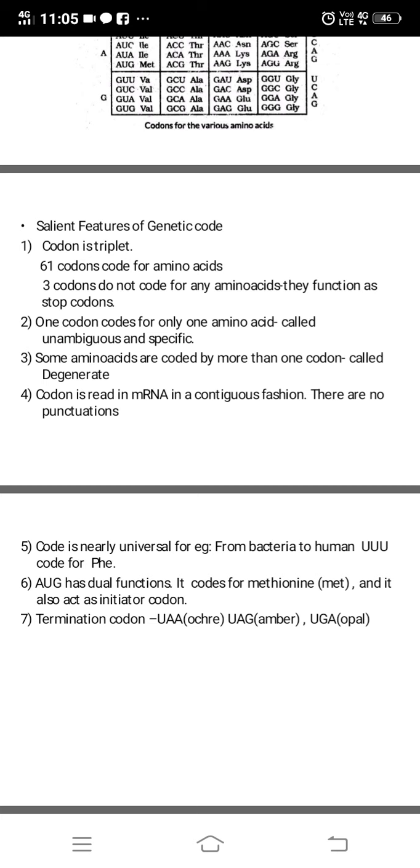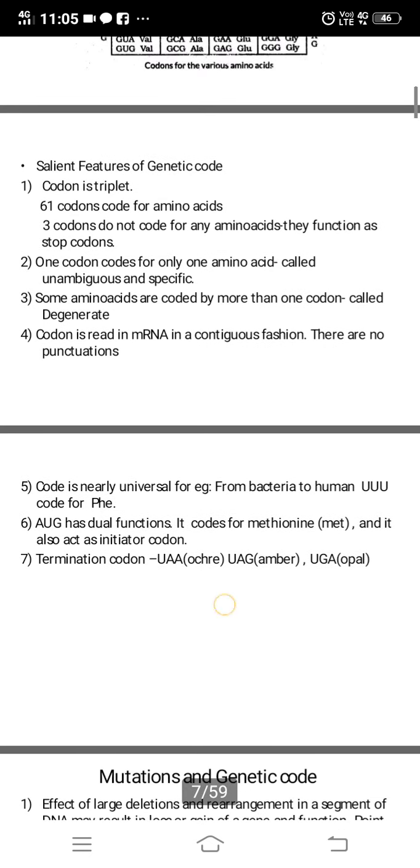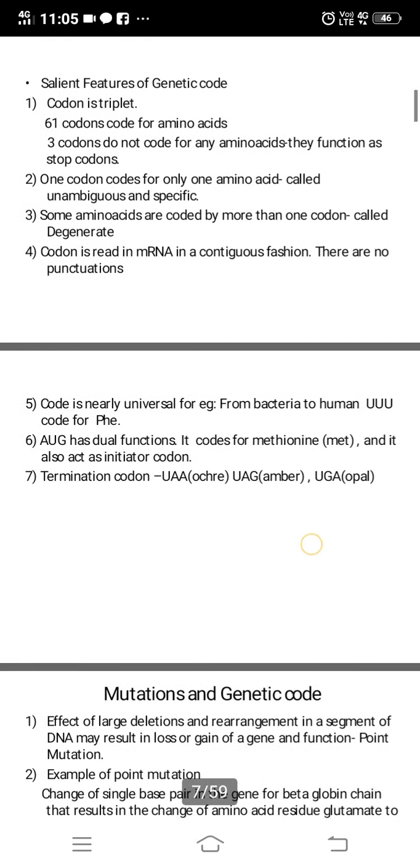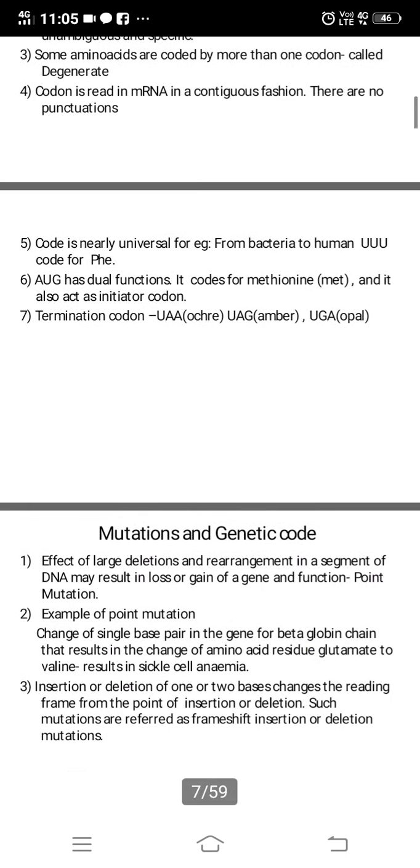AUG is the start codon. Stop codons are UAA, UAG, and UGA. AUG has dual function. It codes for methionine, and it also acts as an initiator codon. So start codon is AUG, stop codons are UAA, UAG, and UGA. UAA is called ochre, UAG amber, and UGA opal. So these are the termination codons.